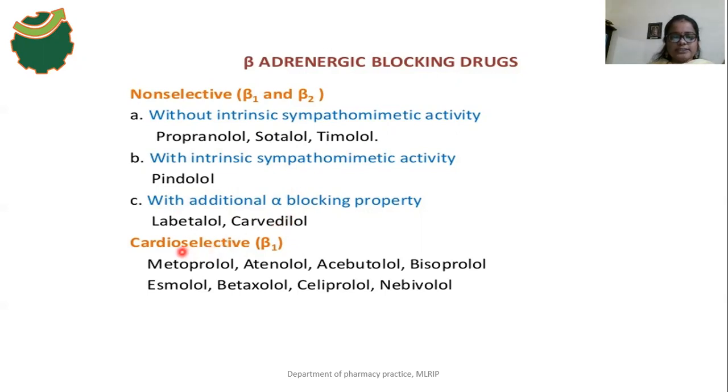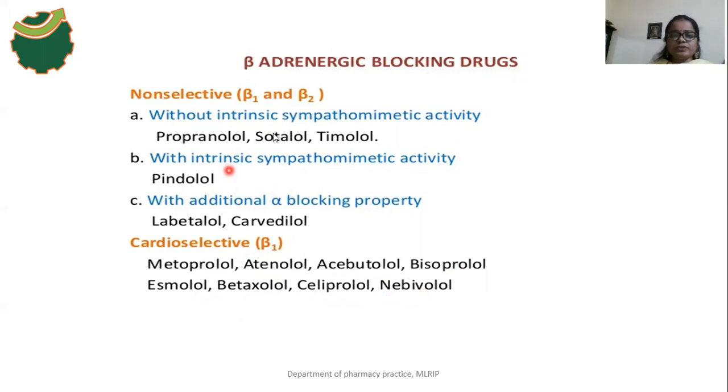And next is the cardioselective drugs. These cardioselective drugs specifically block the beta 1 receptors. Examples are metoprolol, atenolol, acebutolol, bisoprolol, esmolol, betaxolol, celiprolol and nebivolol.